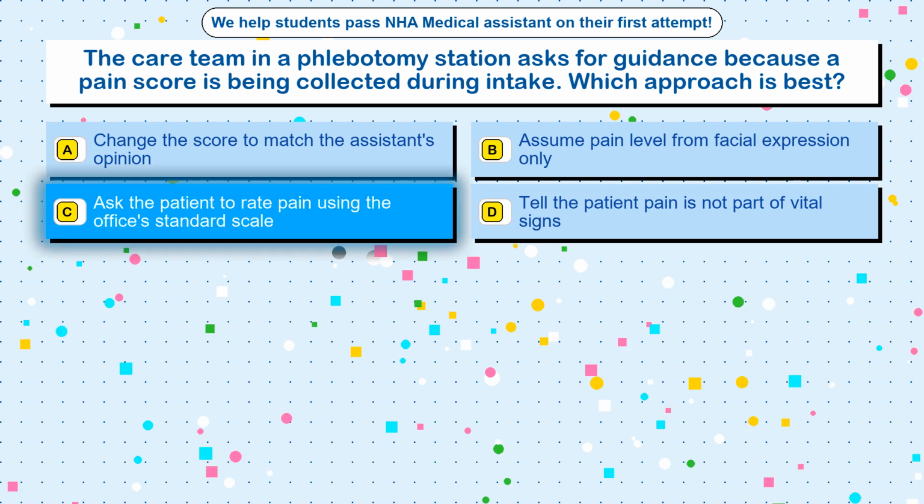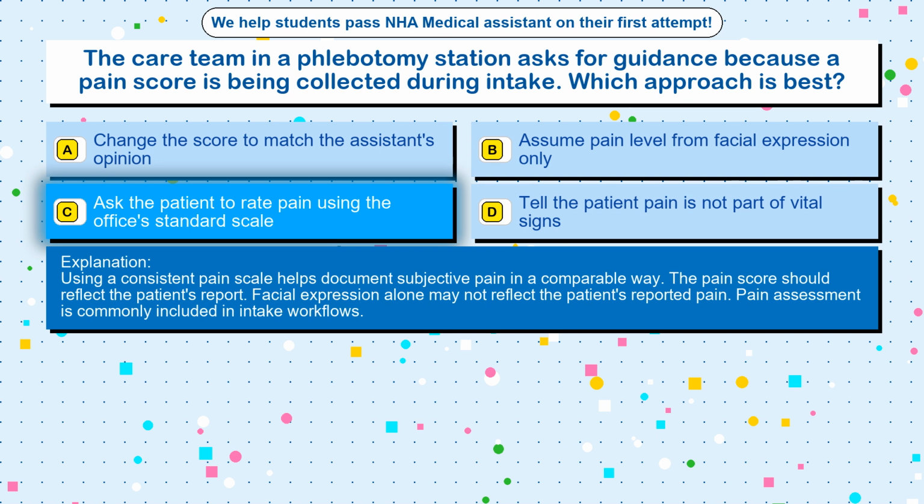The correct answer is option C. Ask the patient to rate pain using the office's standard scale. Using a consistent pain scale helps document subjective pain in a comparable way. The pain score should reflect the patient's report. Facial expression alone may not reflect the patient's reported pain. Pain assessment is commonly included in intake workflows.